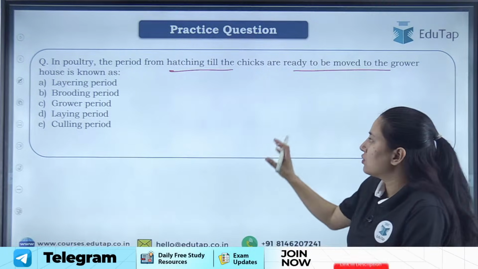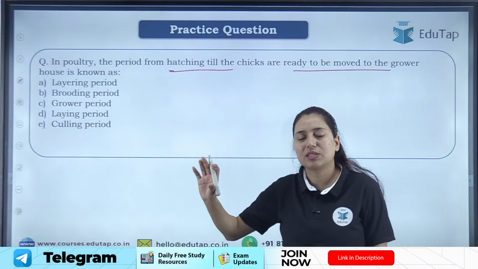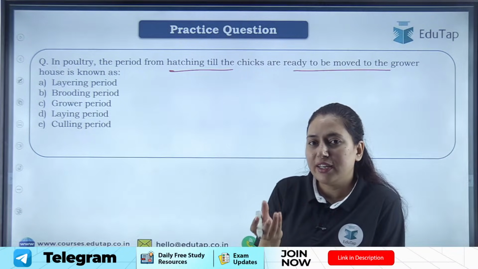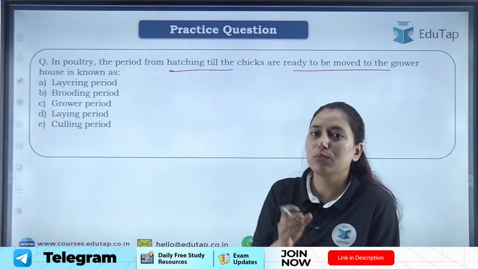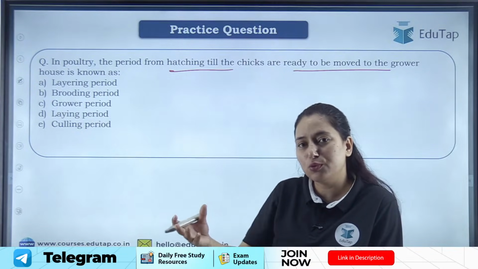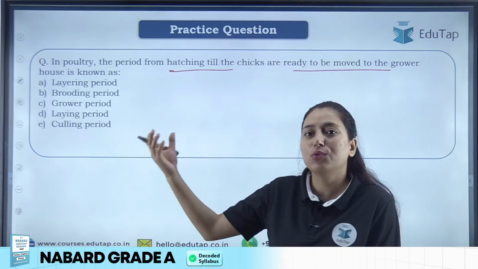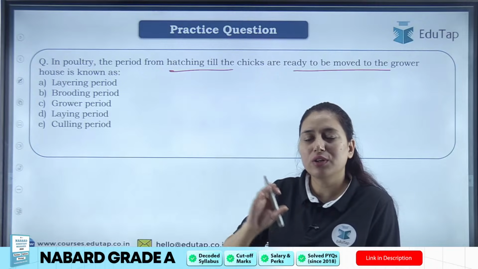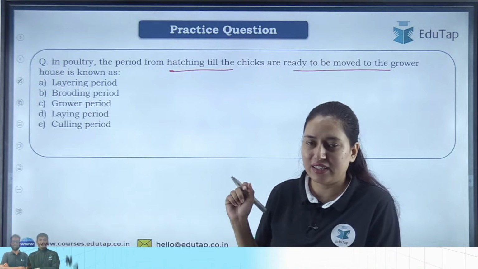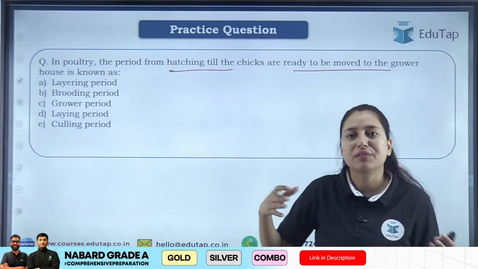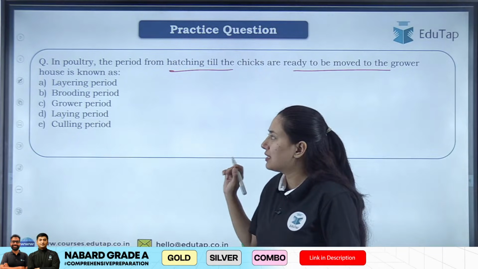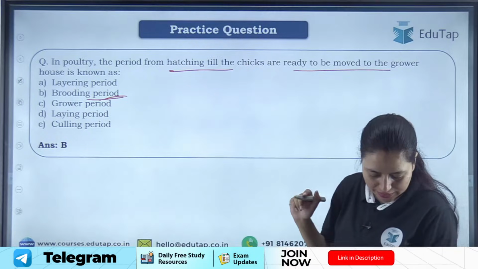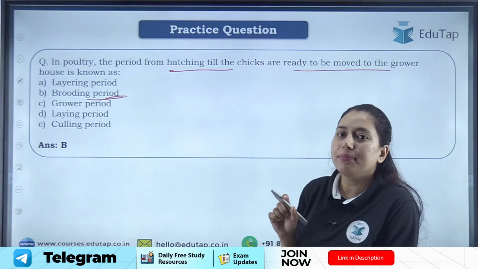ठीक है, so student, जो ये management होता है पोल्ट्री में, that is done at different level. Hatching and small young chicks, they grow in a different house, then they are moved to the grower house and then they move to the next layers house. जैसे जैसे उनकी एज बढ़ती है उनको डिफरेंट सेक्शन में डिफरेंट कैटेगरी में डिवाइड किया जाता है. So students, this period is known as brooding period. ठीक है, जिसका भी क्वेरी था, ब्रूडिंग पीरियड क्या होता है बेसिकली?